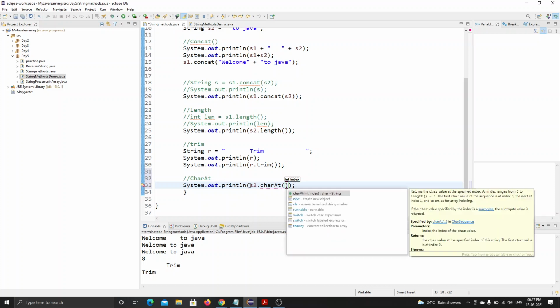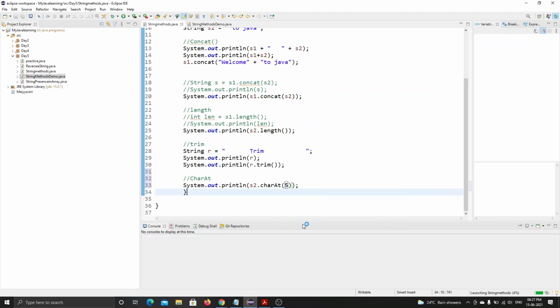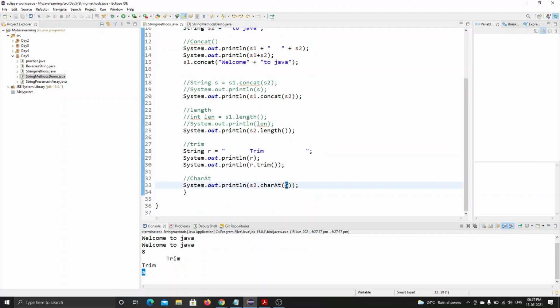I want to find the fifth index value. What is there at the fifth index value of this s2 string? Let me see what it will print. It is returning a character value. See, what is the fifth index value? 0, 1, 2, 3, 4, and 5. The character value is a, and the index value of a is 5. So when I say print 5, it is giving me a.